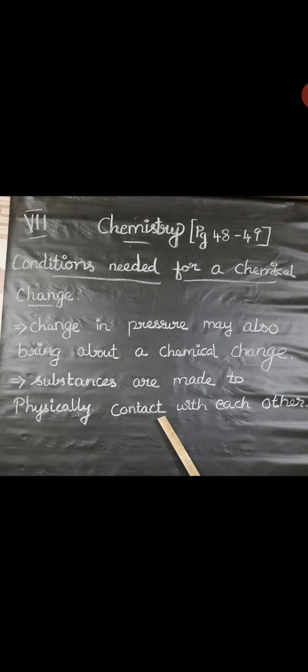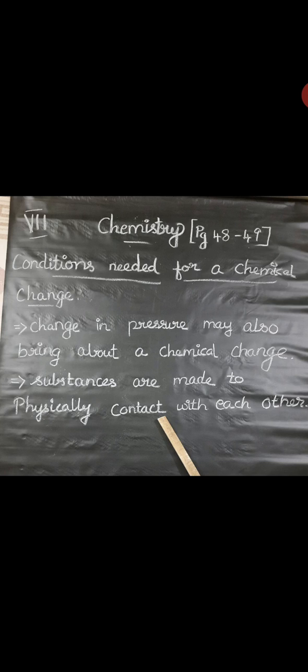Next, water is a chemical compound that remains as water when it is undisturbed. But if a few drops of an acid are added to the water and it is subjected to electrolysis by passing an electric current, it decomposes into hydrogen and oxygen. So electric current is also a condition needed for a chemical change. We have to apply something, then only the chemical change will occur. One condition will be there, then only it turns into a chemical change.